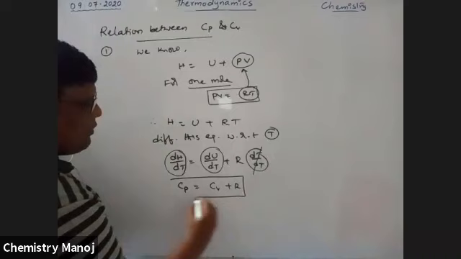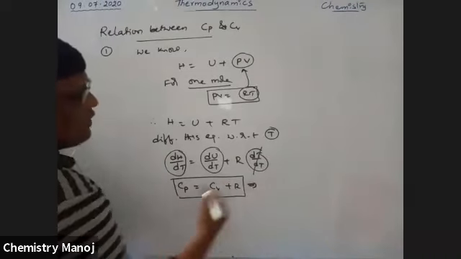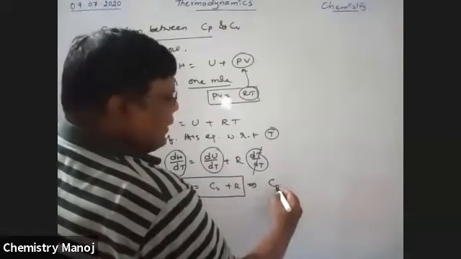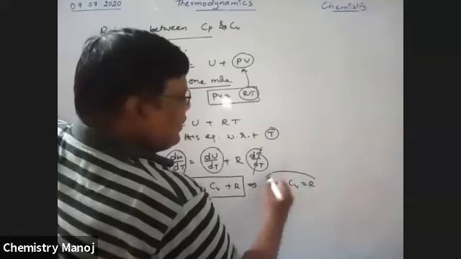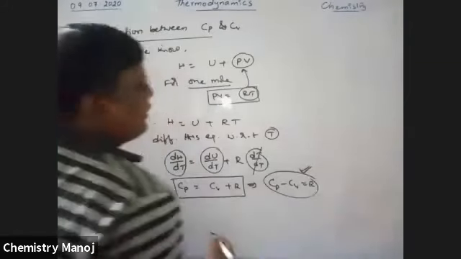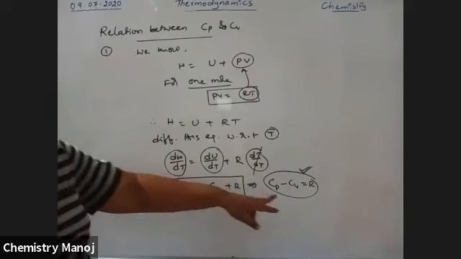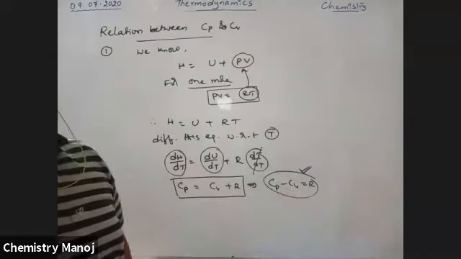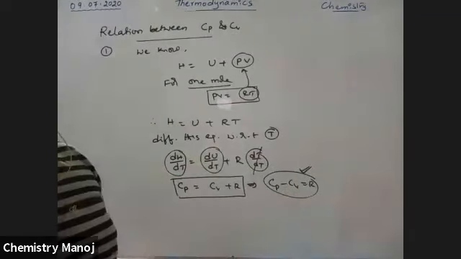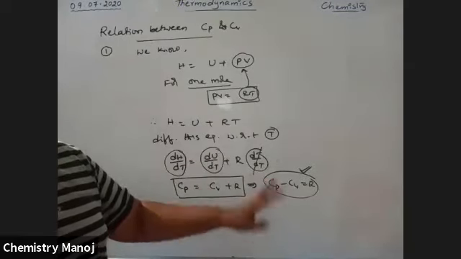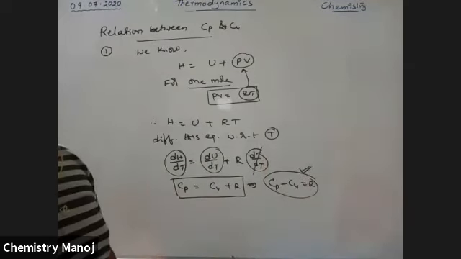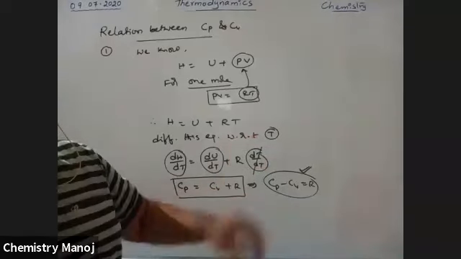So Cp is equal to Cv plus R, which is generally written as Cp minus Cv is equal to R n. It is the frequently used relation, the relation between molar heat capacity of the gases at constant pressure and constant volume. So Cp minus Cv is equal to R. It is the most important relation, my dear boys. This derivation, from the IPE point of view, is a 4 marks question, but this relation is very, very important.